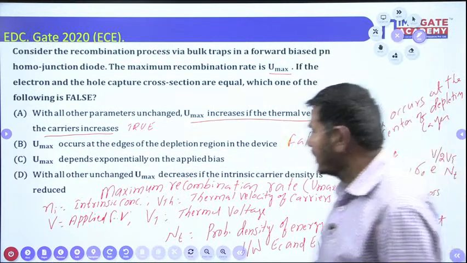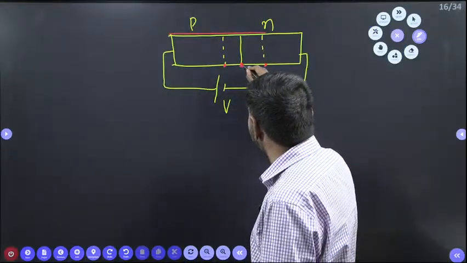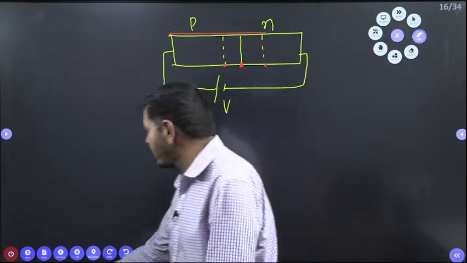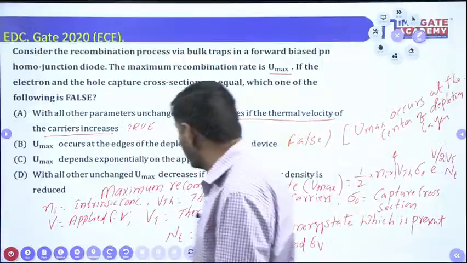That's why I'm saying it will be exactly at the center of the depletion layer only. Understand my point now? So that option is wrong.